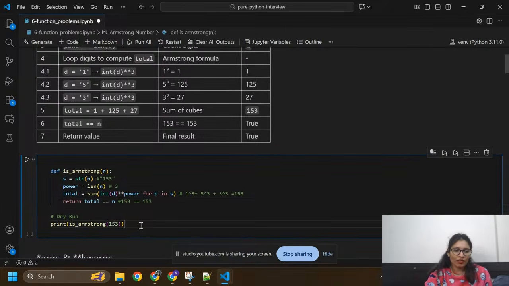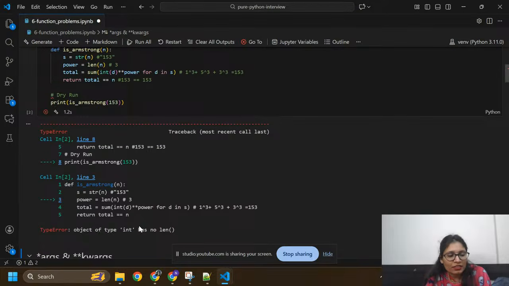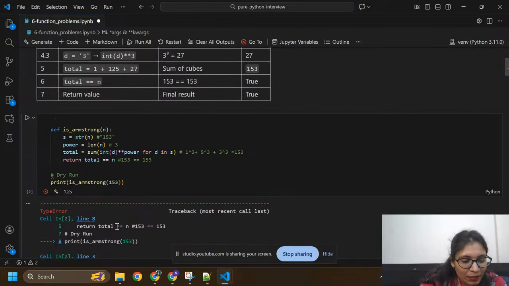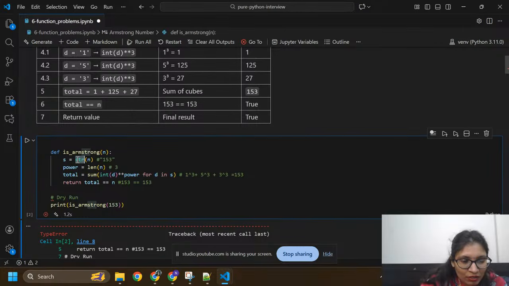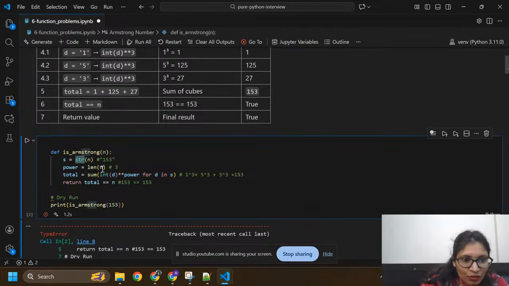I am going to run this. I got an error: integer has no length. One minute, I am going to find out. Integer has no length, but I convert it into a string, s equals str(n), that is 153. Power equals the length of s. Oh sorry, I made a mistake here.